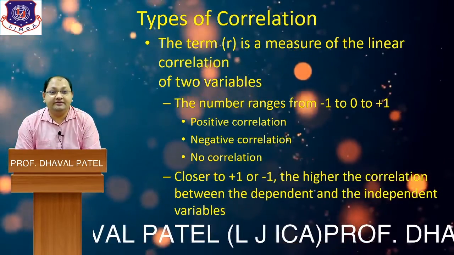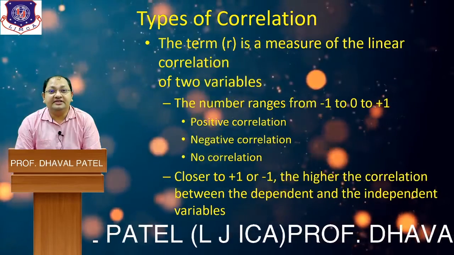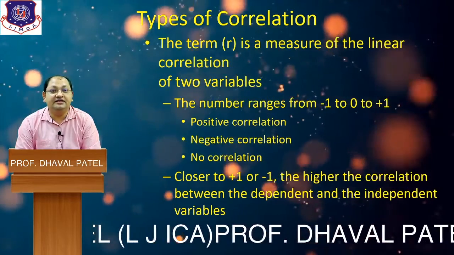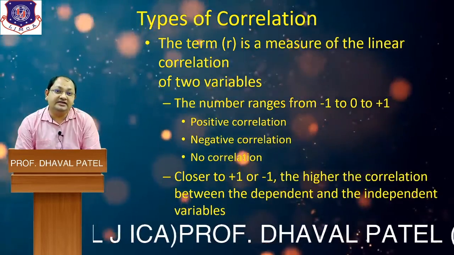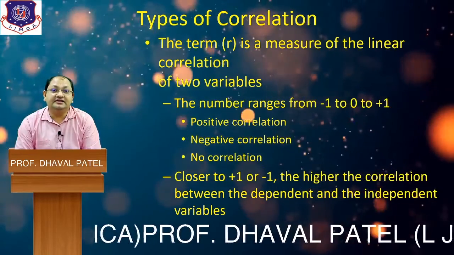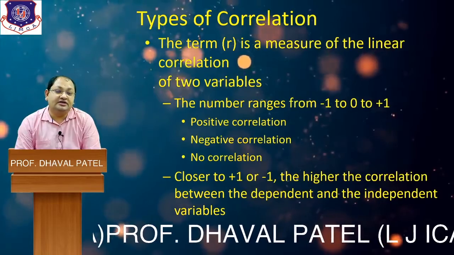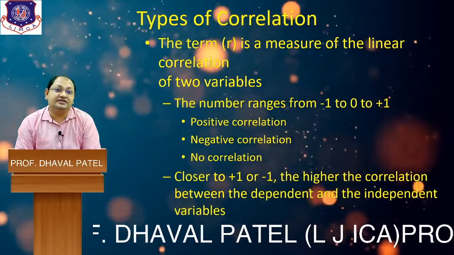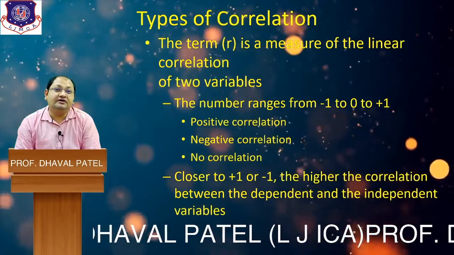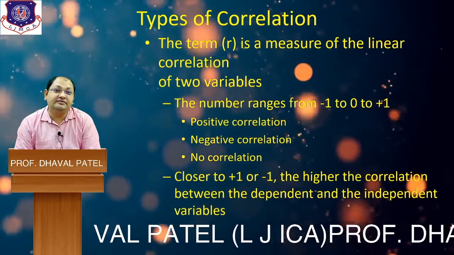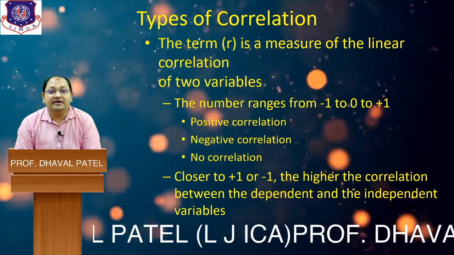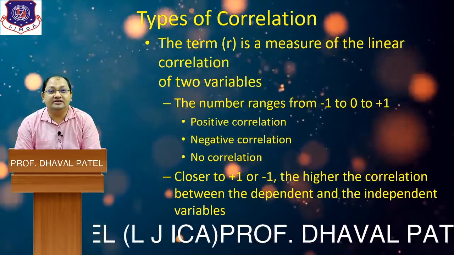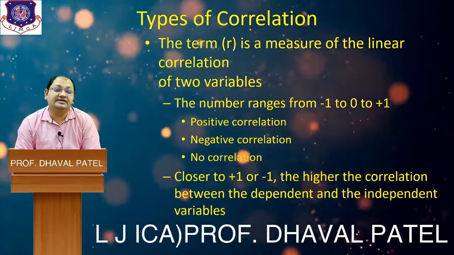Now we discuss negative correlation. Negative correlation means if the value of one variable is increasing, then the second variable is decreasing. That is, if price increases, then demand decreases. This is considered negative correlation. Third is no correlation. It means two variables are not correlated with each other. The best example: if we consider x as an independent variable, rainfall in India, and y as agriculture production in USA, both variables are not correlated with each other, meaning there is no correlation between x and y.